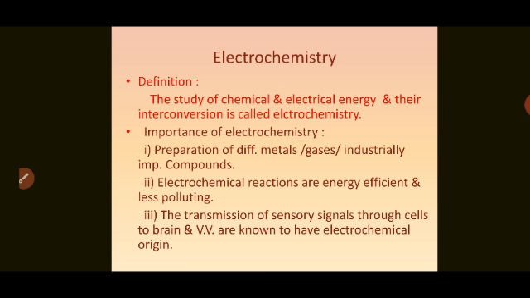To be more precise, it correlates electrical energy and chemical reactions, which are redox reactions in nature. The containers or vessels where these changes are carried out are known as cells.